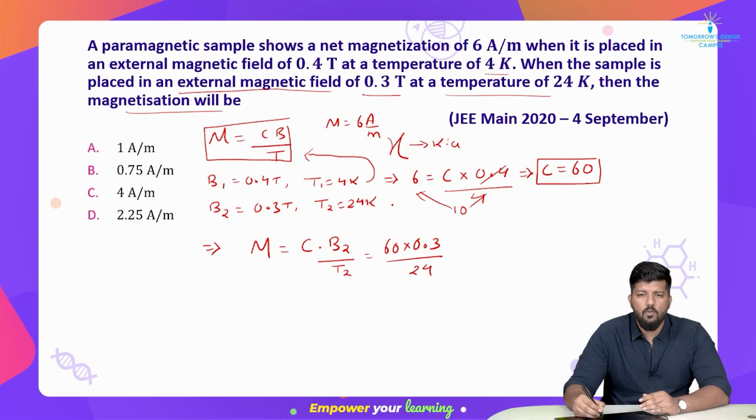Do it, how much will you get? How much will you get? Yes, if I do it again, I will get 6 divided by 24. So if you solve this question, you will get your answer as 0.75 ampere per meter. Okay? So we got our option as B. Let's go to the next question.